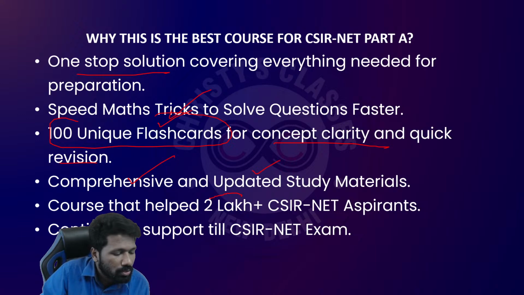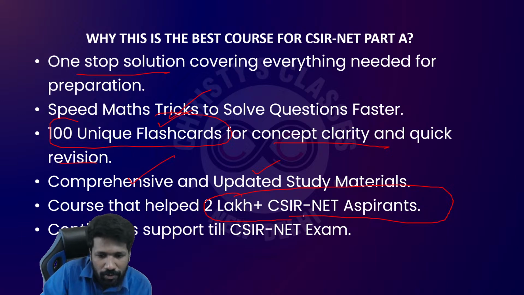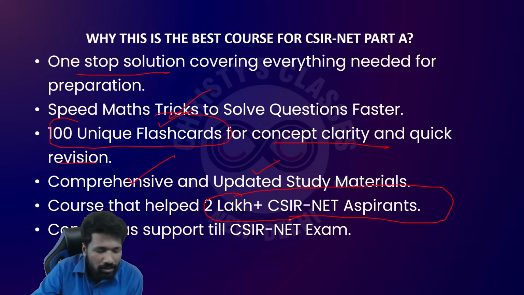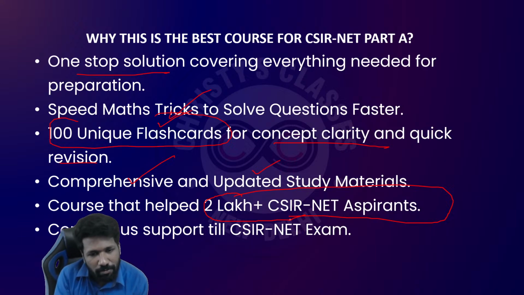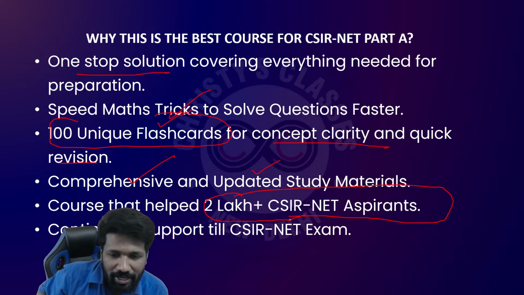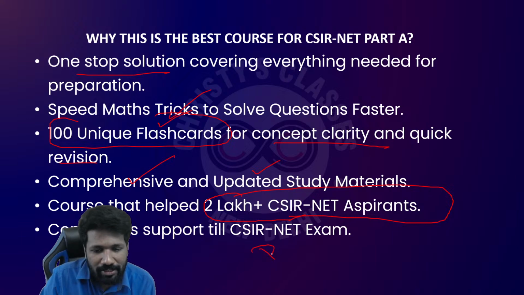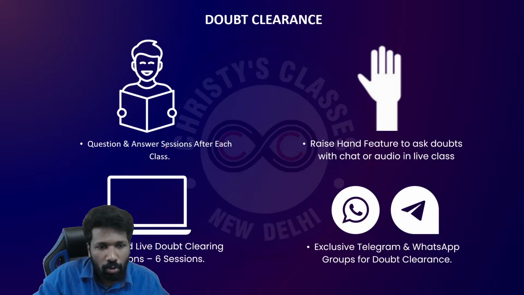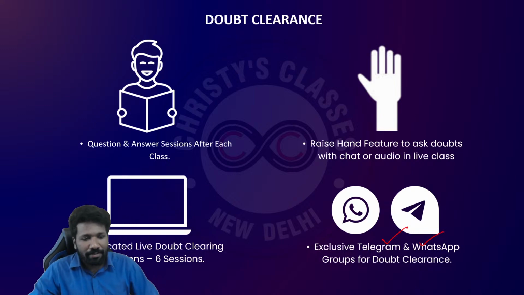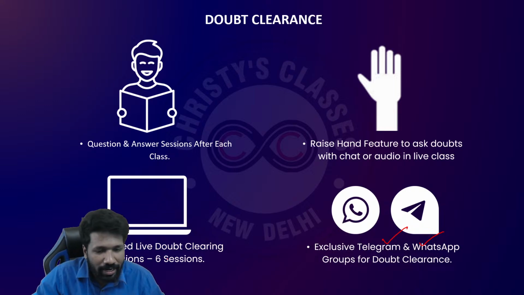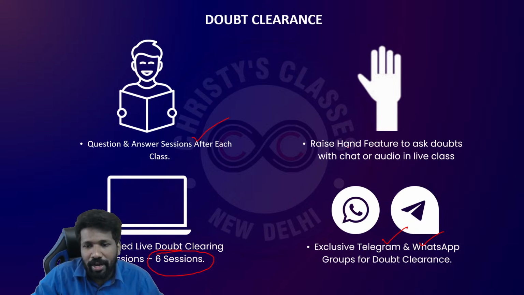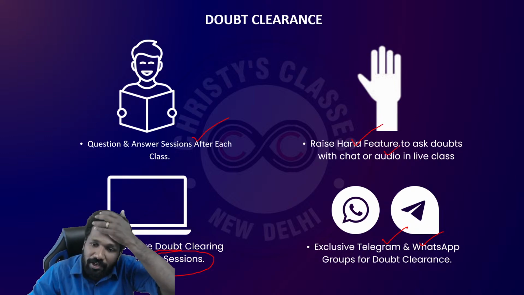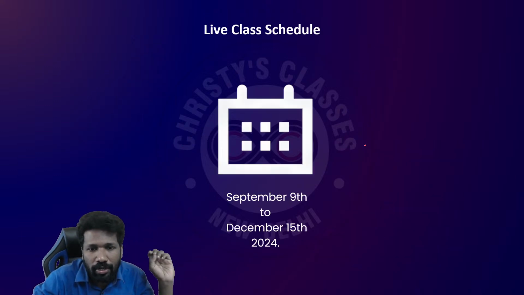And there will be comprehensive and updated study materials. In the last 10 years, more than 2 lakh aspirants have been part of this course and benefited by it, because on this platform and on other platforms I have been teaching the general aptitude section for the last 10 years. For continuous support until your exam, there are WhatsApp and Telegram groups too, for your doubt clearing. And for doubt clearance, after every 9 lectures there will be a dedicated doubt clearing session. In each class you can also ask your doubts through the raise hand feature, where you can use chat or audio to clear your doubts.